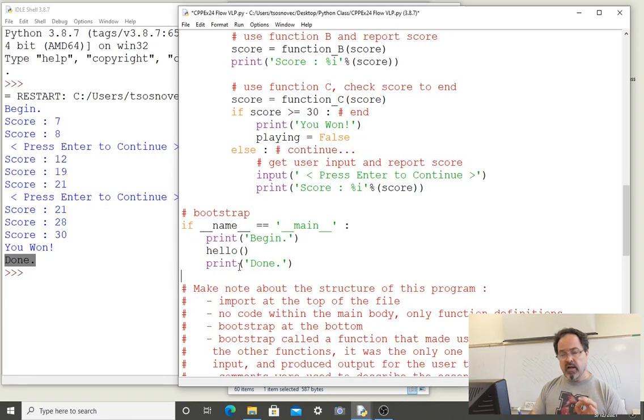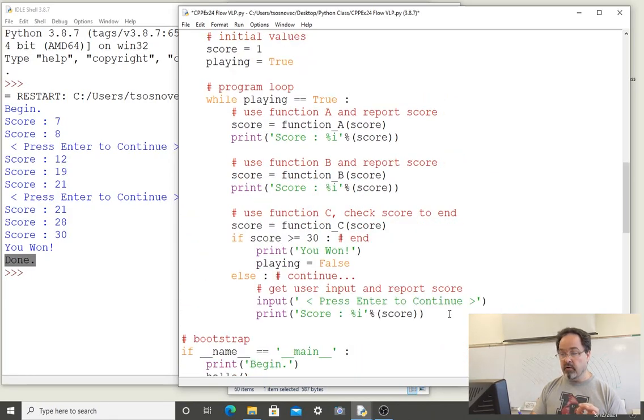We will not exit this while loop until the condition of playing is reassigned to be false. Playing is reassigned to be false here. And playing will only be reassigned to be false on condition that score is greater than or equal to 30. Now that's only going to happen if this while loop, which calls these functions and eventually increases the score, goes through the process that we are now familiar with.